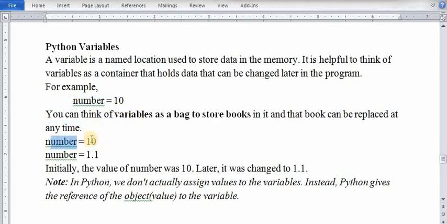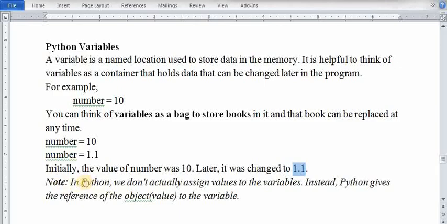This time the 10 is stored in number. The next time I am storing 1.1 in number, meaning you can change the value in a variable. It is just like a container. You can fill the container, you can empty the container. Initially the value was 10, later it was changed to 1.1.